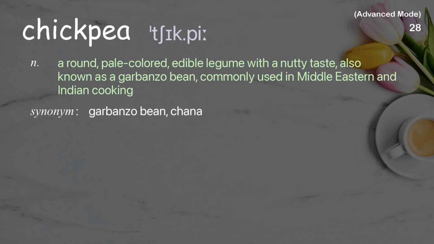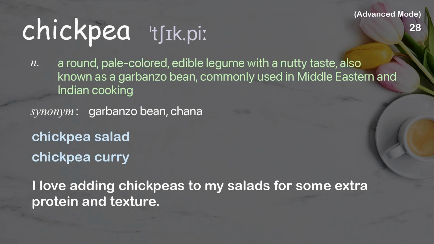Chickpea. A round, pale-colored, edible legume with a nutty taste, also known as a garbanzo bean, commonly used in Middle Eastern and Indian cooking. Examples: chickpea salad, chickpea curry. I love adding chickpeas to my salads for some extra protein and texture.